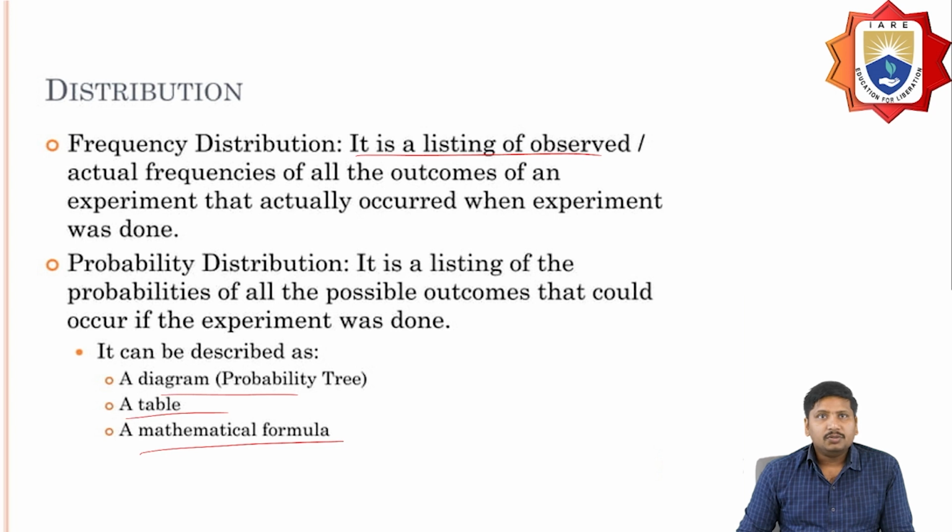So in this one, we're going to first calculate frequency distribution and probability distribution. Frequency distribution is nothing but a listing of all observed and actual frequencies of all outcomes of an experiment, whereas the probability distribution is the listing of all the probabilities of possible outcomes that should occur if an experiment was done. This can be represented in the form of a diagram, table, or mathematical formula.